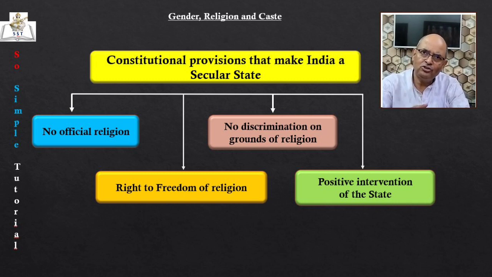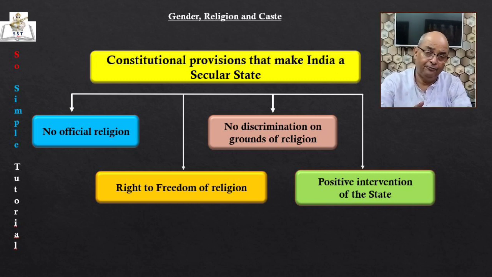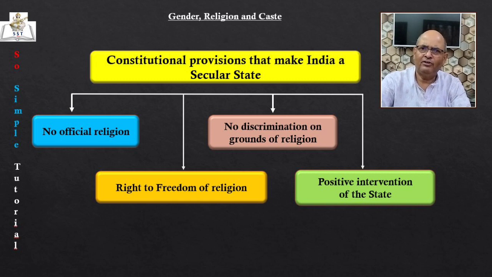Second, our constitution provides to all individuals and communities freedom to profess, practice, and propagate any religion of their choice. Third, it prohibits discrimination on the grounds of religion. And fourth, the Constitution allows the state to intervene in the matters of religion to ensure equality within religious communities. For example, it has banned untouchability. Let us now revise the last topic, caste and politics.